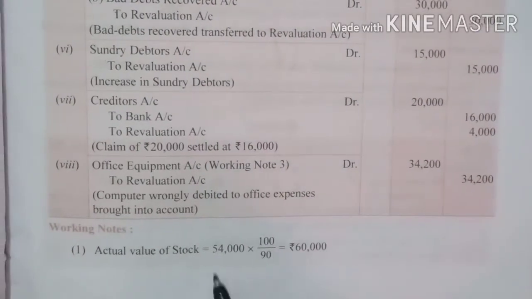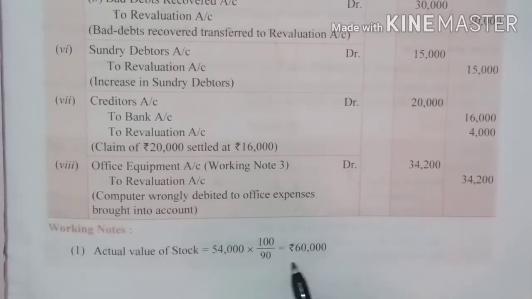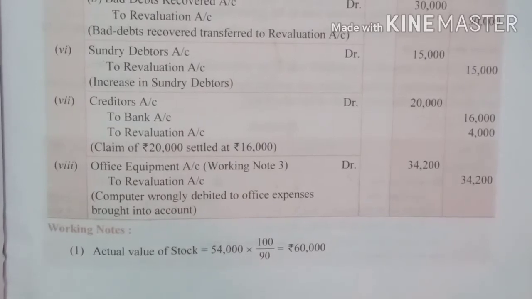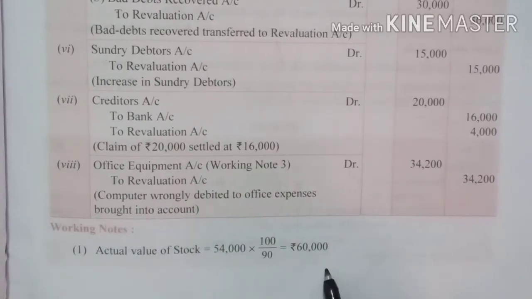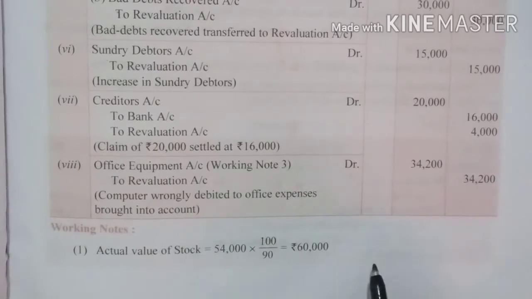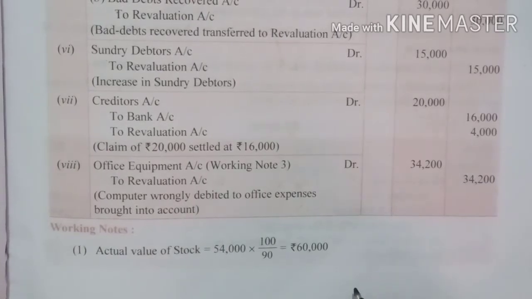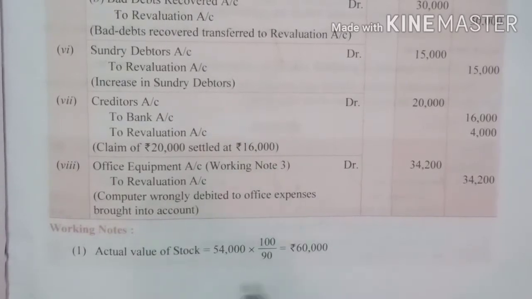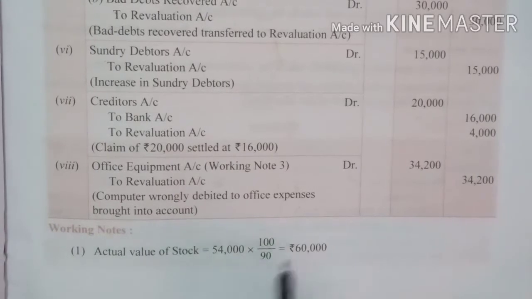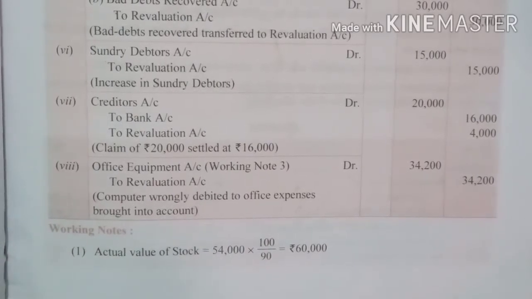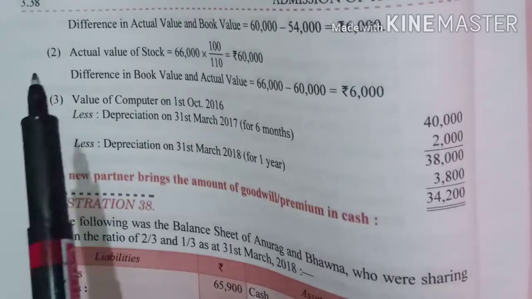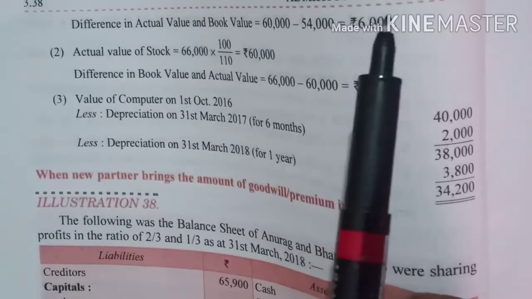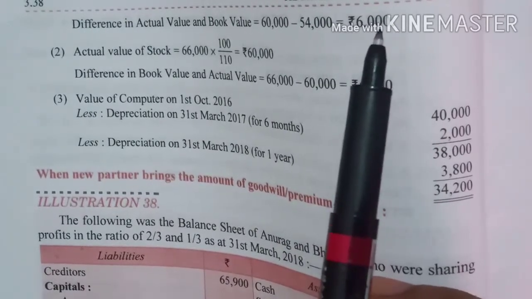So what was the value which was given? 54,000, right? And the actual value which we are getting is 60,000. What is the difference? 6,000. So when we pass the entry, it will be stock account debit to revaluation account. How much amount will we mention? We will mention 6,000 only. We will not mention the complete amount, we will mention the difference between the two. The difference of the book value is 60,000 minus 54,000, 6,000. So on 6,000 we will pass the actual entry.